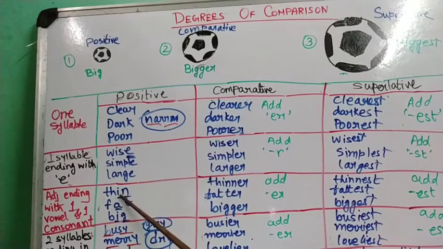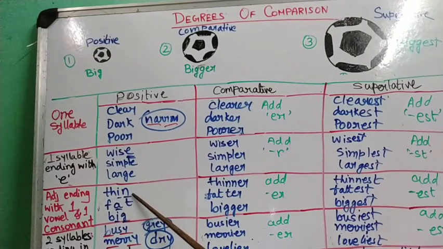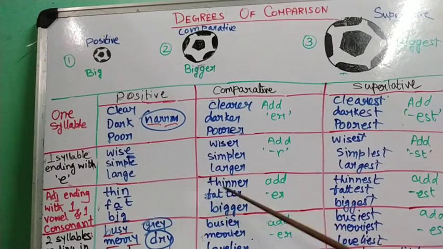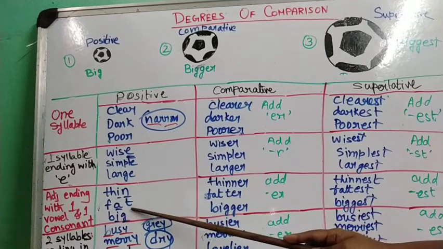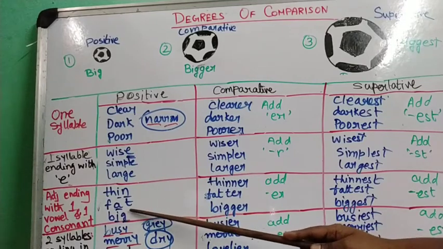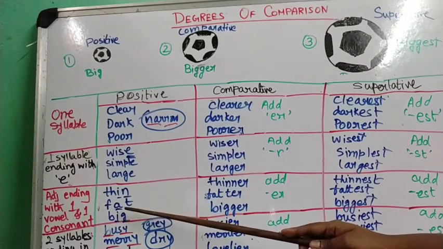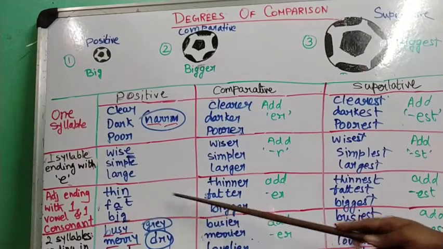Thin, one vowel i and one consonant n. We have to add er: thinner, fatter, bigger. Not only er, but we have to add the last consonant once more, and then er.